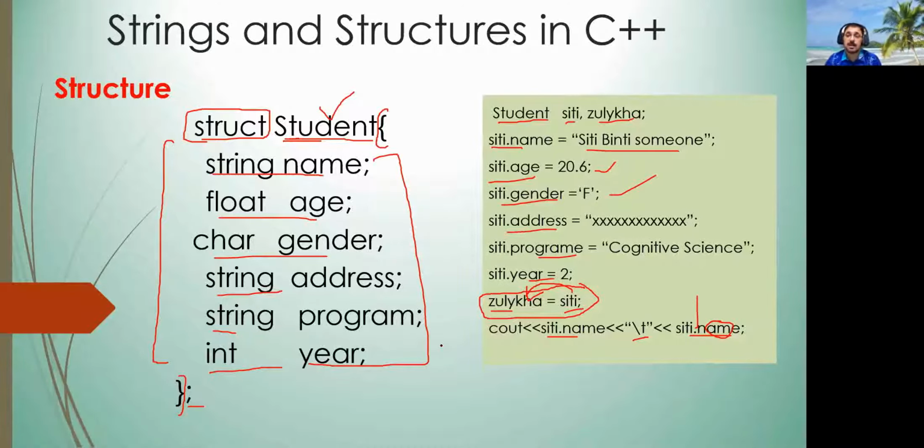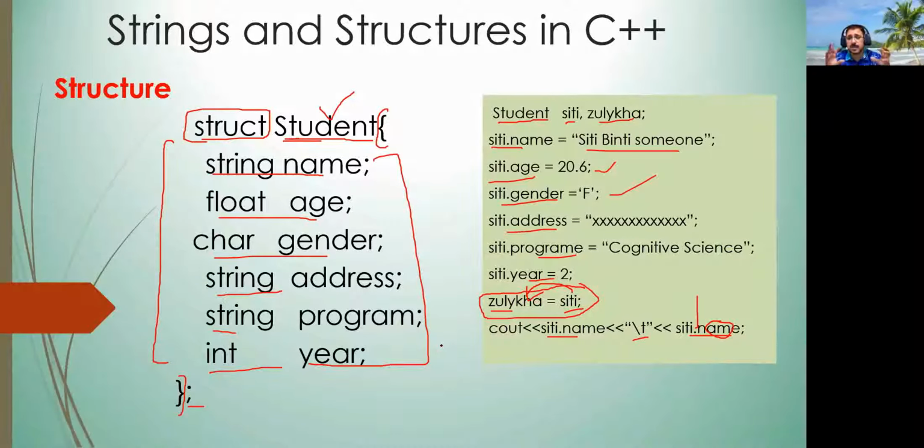So structure is a mechanism, a way to combine different data types to represent the real world object. Meaning to say that the primitive data types, the integer, float, double, character, cannot represent by themselves the real world object, because in the real world everything is an object.